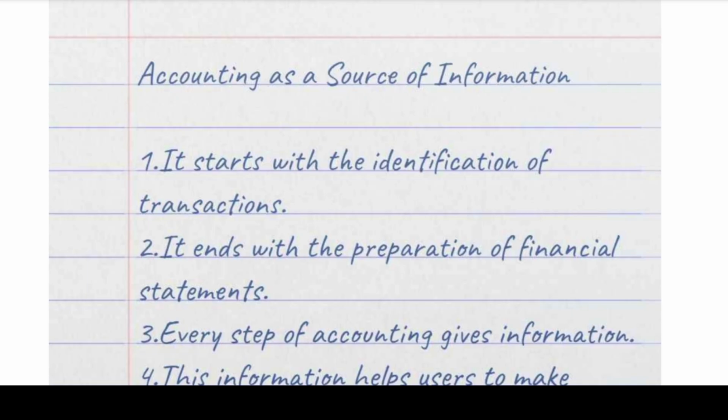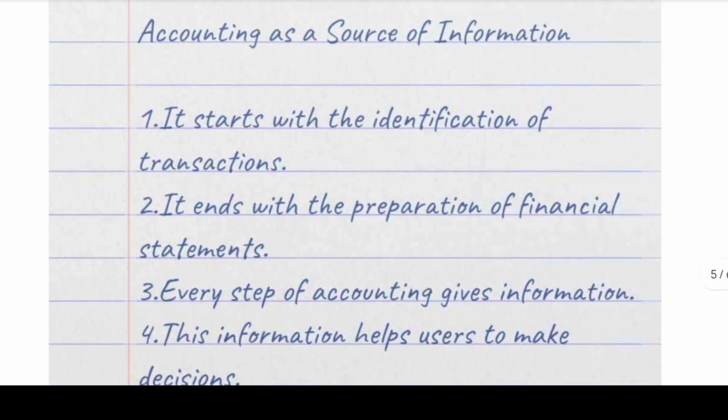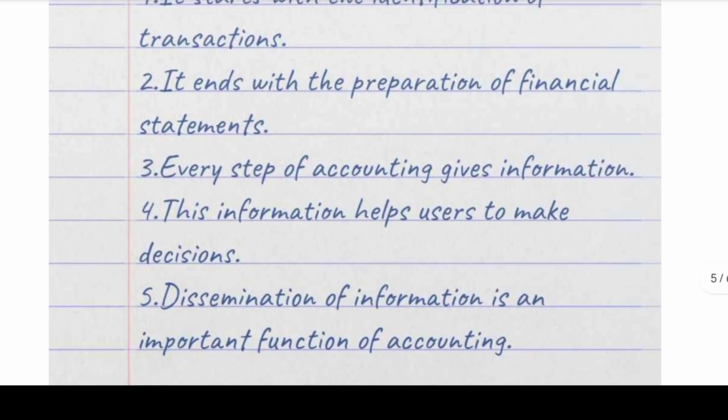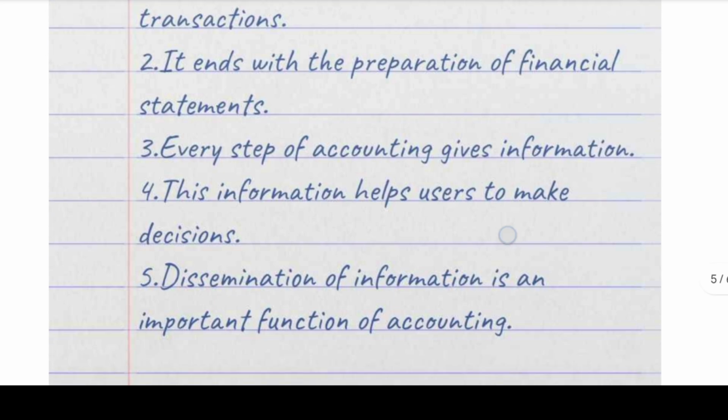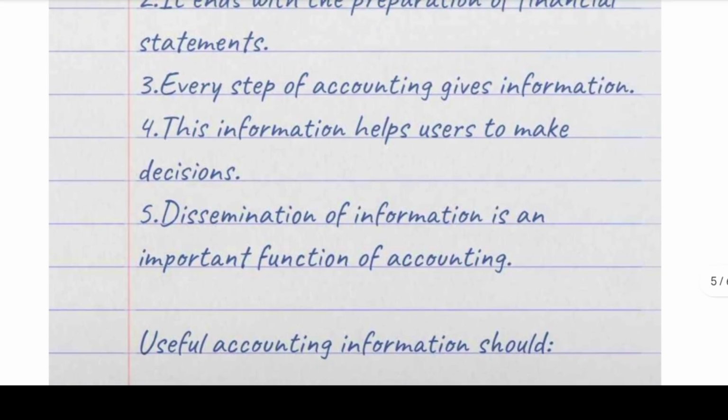It starts with the identification of transactions, and it ends with financial statements. Every step gives information. We already saw the process of accounting. Next, this information helps users to make a decision. Using this information, the user will make a decision.